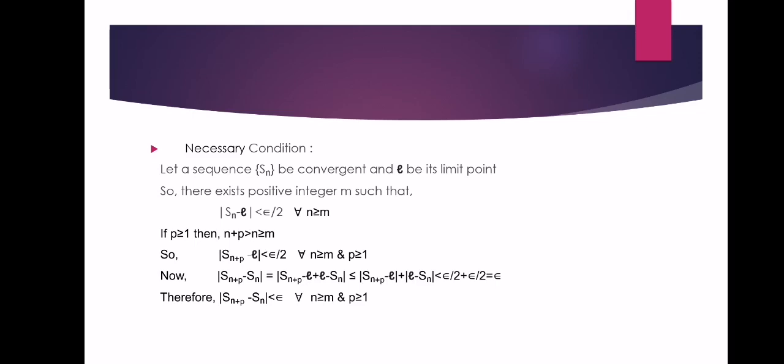Therefore mod of Sn plus p minus Sn is less than epsilon for all n greater than or equal to m and p greater than or equal to 1. Now here we got the necessary condition.